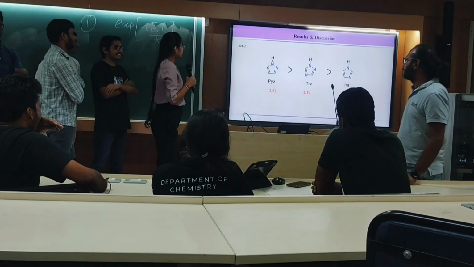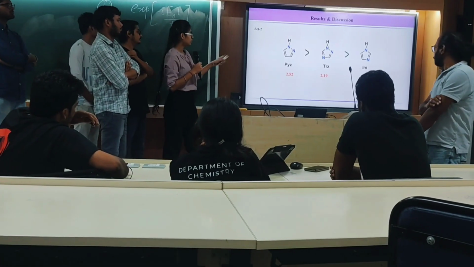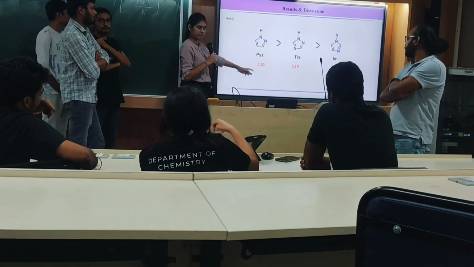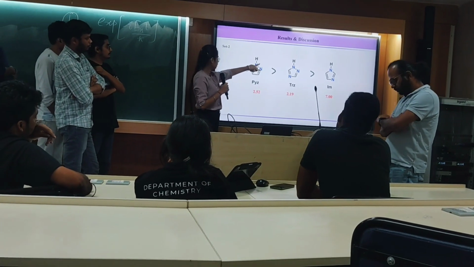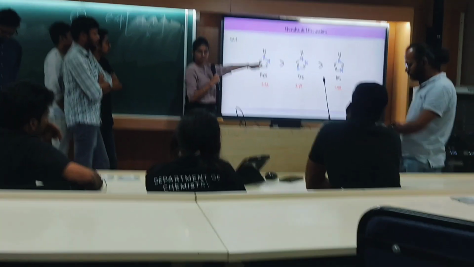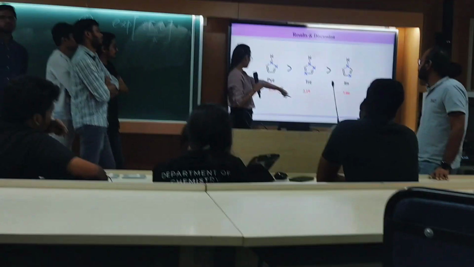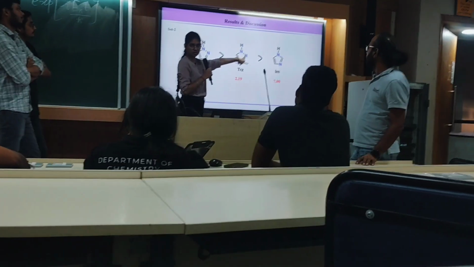So basically, the more the pK value, the lesser is the acidity. After this delocalization, the negative charge is going to delocalize over the system. Again, being aromatic, it is stabilized. So in this particular case, the negative charge is going to stabilize.